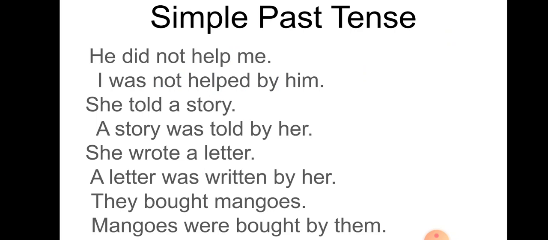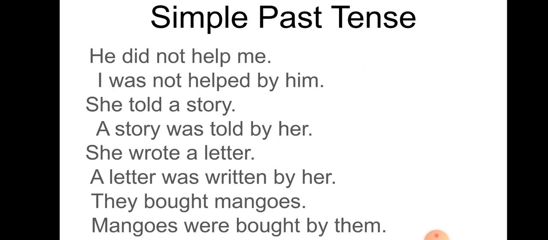Now, till that slide we were discussing sentences of the simple present tense. Now the same rules are there, but the tense will be changed. Let's discuss the simple past tense. I hope you know the structure of the simple past tense: subject, verb two, and object. Here also you need to know what is the subject, what is the verb, and what is the object. Let's read the very first example.